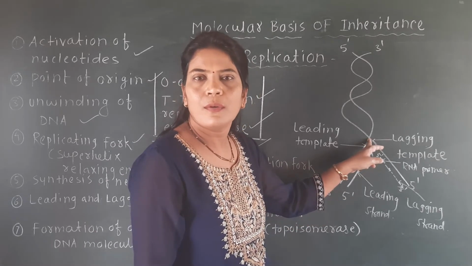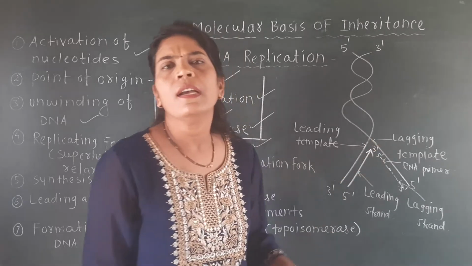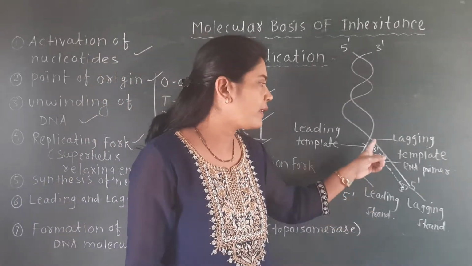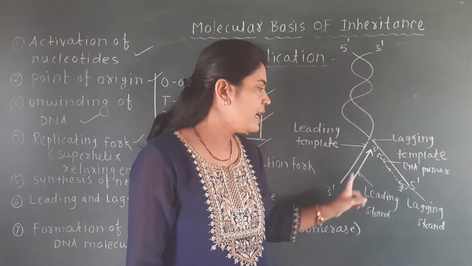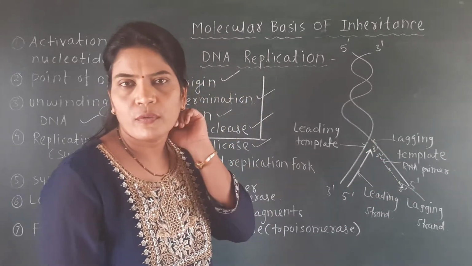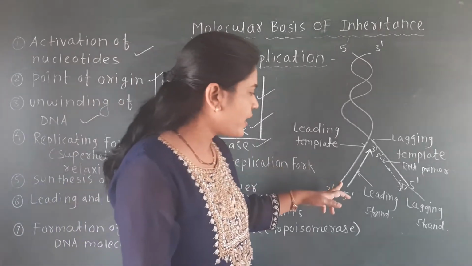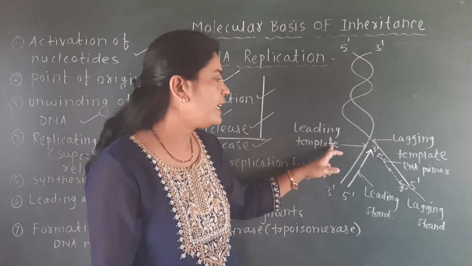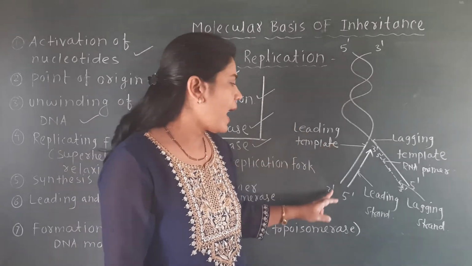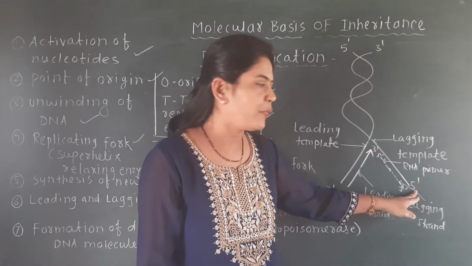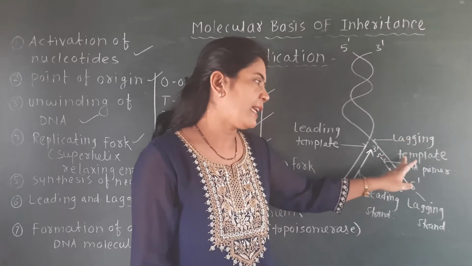That point is called the origin of replication, and after the origin of replication the strand looks like a Y shape, and that is called the replicating fork. Here you will find the replication process of the DNA. One strand of the DNA which has the 3 prime end free we call the leading template, and the other strand which has the 5 prime end free we call the lagging template.